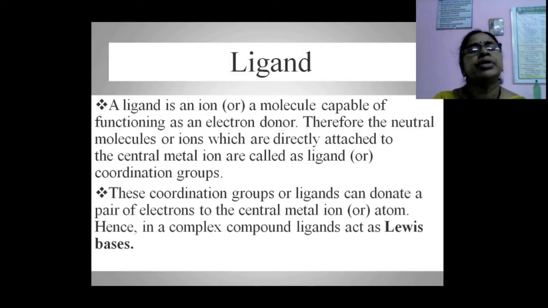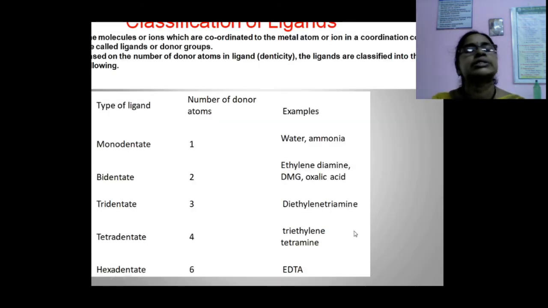Next, another important terminology is ligand. So what is a ligand? A ligand is an ion or a molecule capable of functioning as an electron donor. Therefore, the neutral molecules or ions which are directly attached to the central metal ion are called ligands or coordination groups. These coordination groups or ligands can donate a pair of electrons to the central metal ion or atom. Hence, in a complex compound, ligands act as Lewis bases.